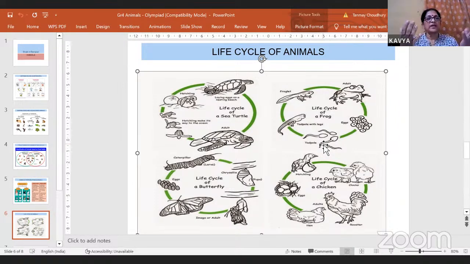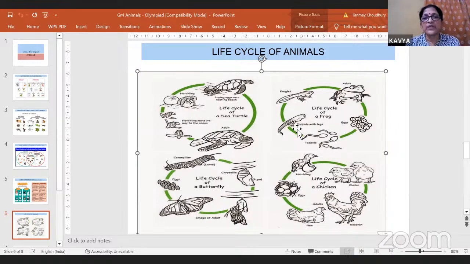Forelimbs means hands, the ones which come before. Hind limbs means the ones that come behind. So legs are known as hind limbs and hands are known as forelimbs. In us they are hands and legs, but in these animals they are known as forelimbs and hind limbs.